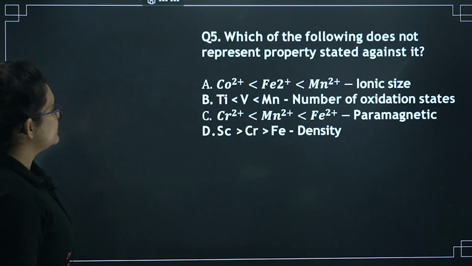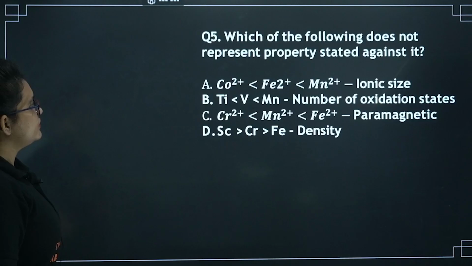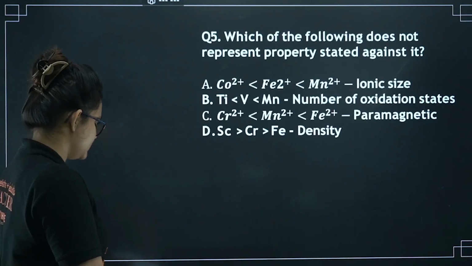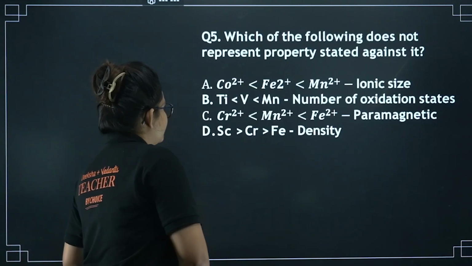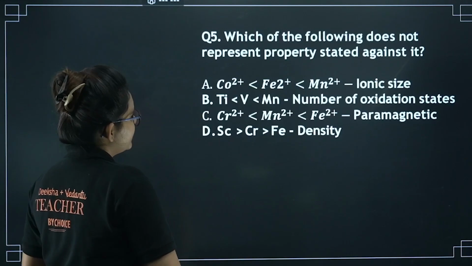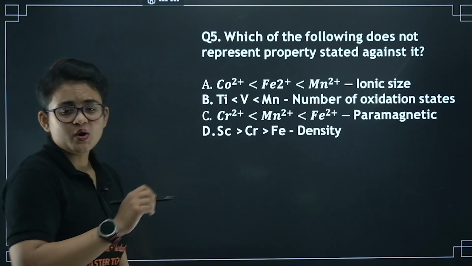So here you can see the next question. Which of the following does not represent the property stated against it? For this case, first one: cobalt, iron, manganese. They are in the proper series.